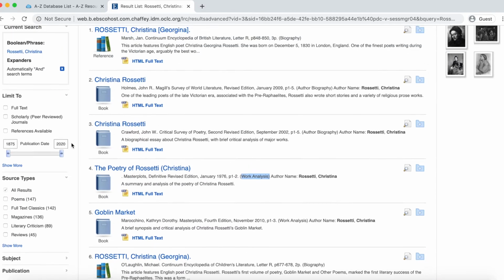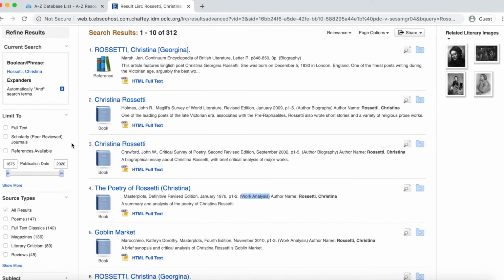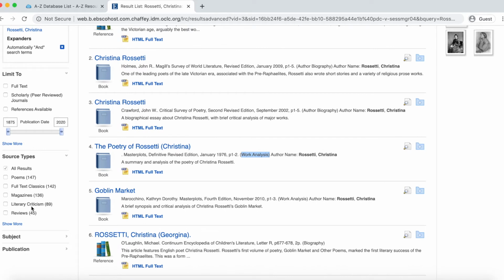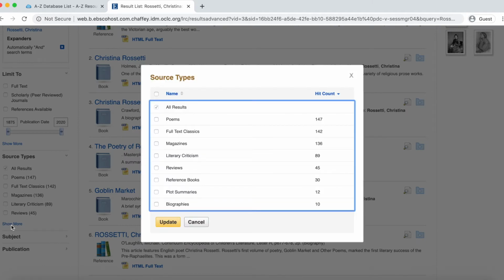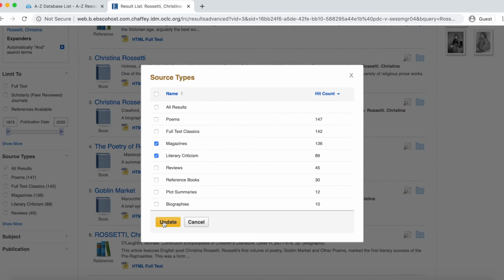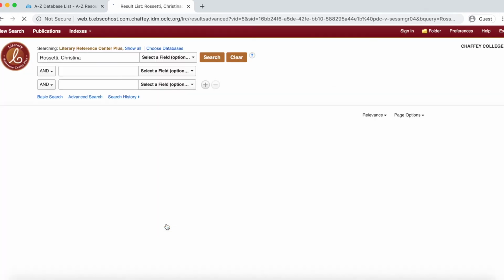In the limiters on the left side, you will see an overview of the types of sources in your search results. Poems and full-text classics will show you the full text of a work, such as poems, plays, stories, or novels. Critical analysis can be found in the other source types, but pay especial attention to literary criticism and magazines, as they often have critical analyses.